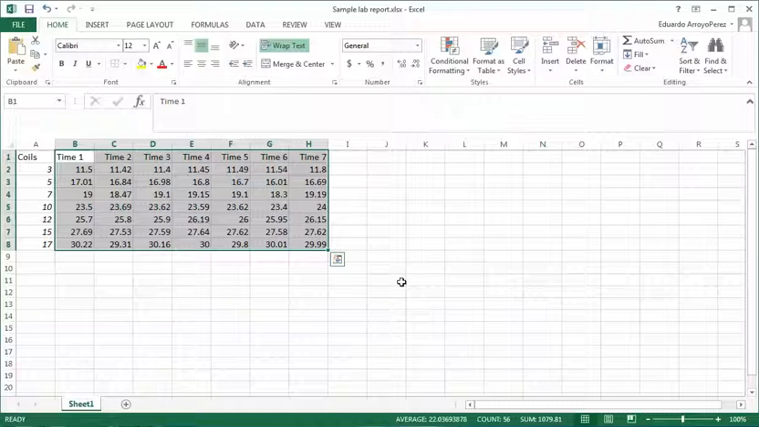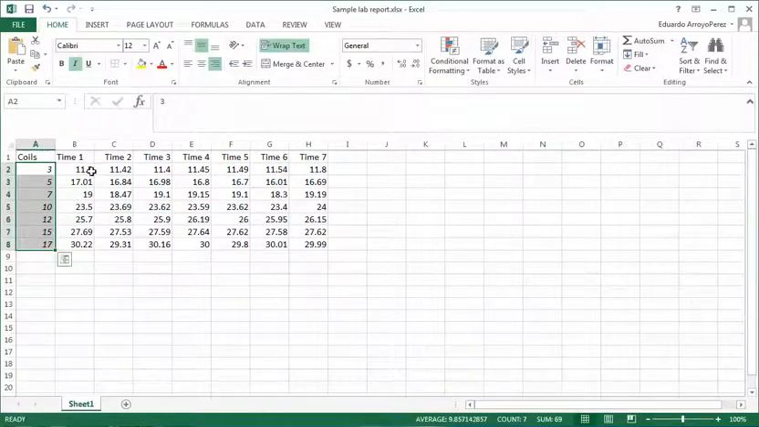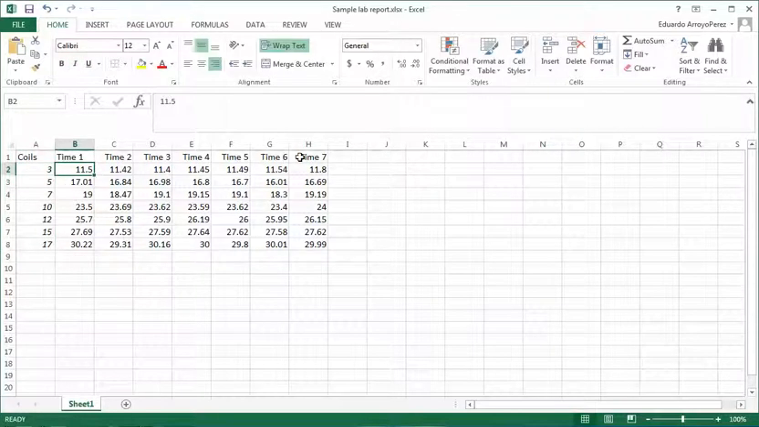In this case, one of my students was taking a slinky, and then he was changing the number of coils in that slinky, and then he was timing how long it took for the slinky to go back and forth based on the number of coils. That's it. So okay, let's get started.